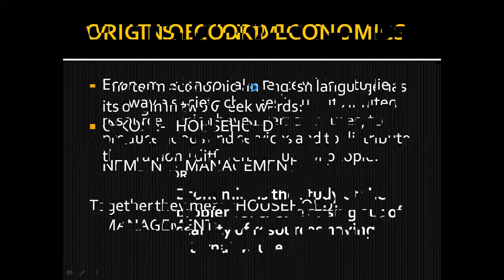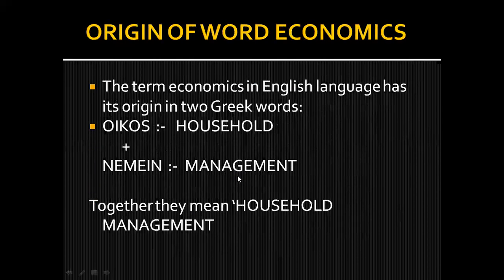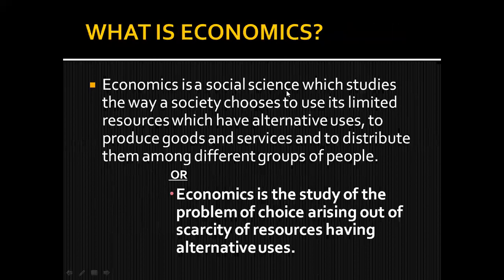Everything that I have discussed here is related to human beings. Human beings face the economic problem. So that's why economics is a social science which studies the way society chooses to use its limited resources which have alternative uses to produce goods and services and to distribute them among different groups of people.